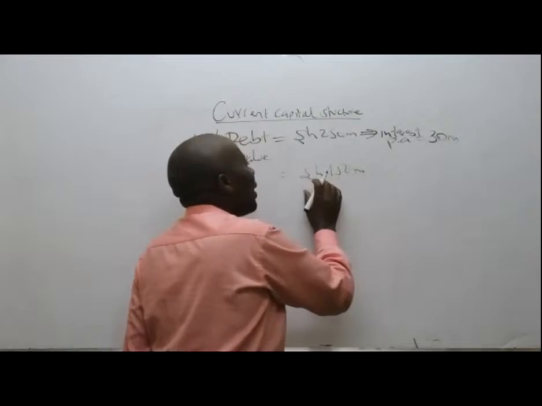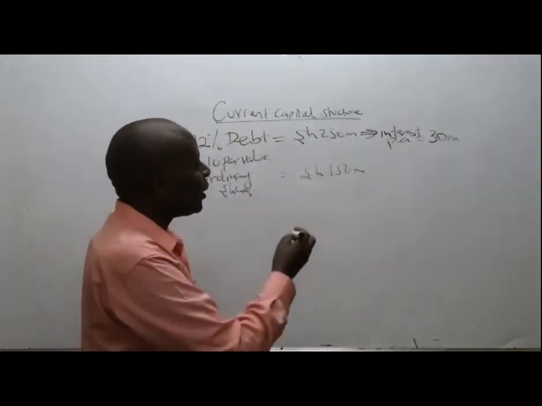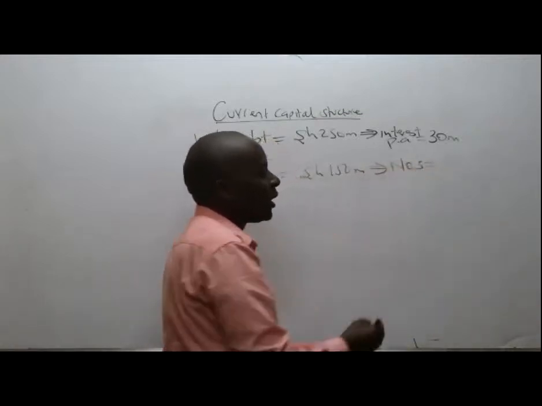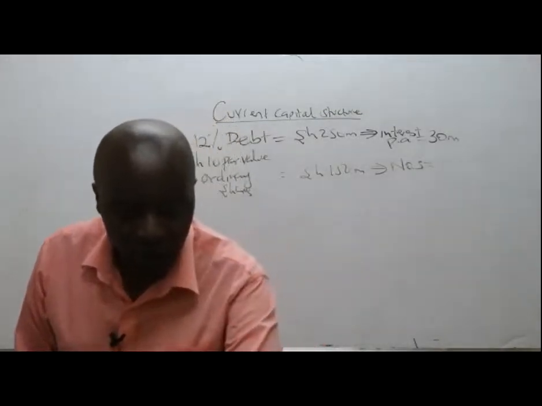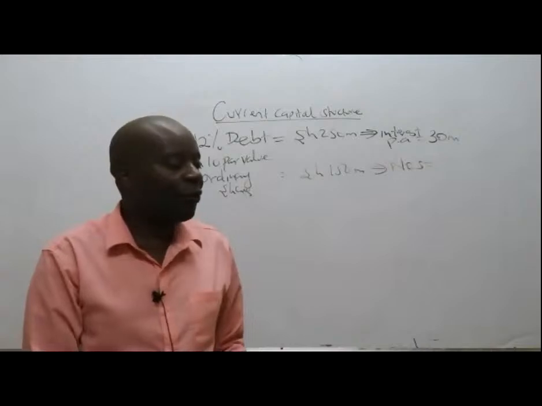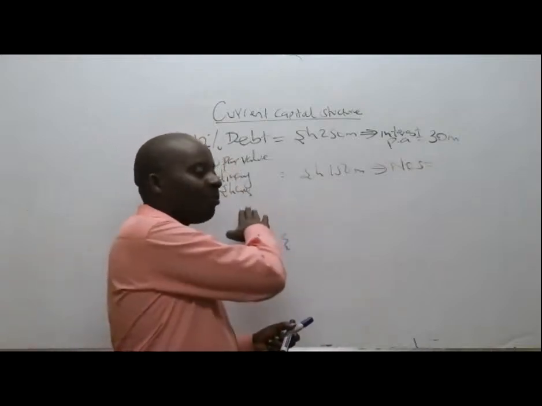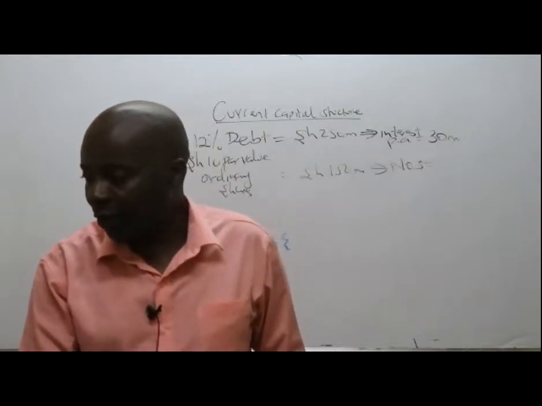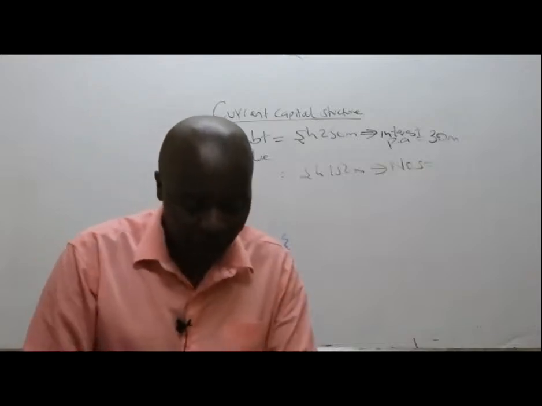How about when I see equity shares of shillings 10 par value? I'll be interested in the NOS, the number of ordinary shares. For us to get the number of ordinary shares, it's very easy: you take the share capital given and divide by the par value.